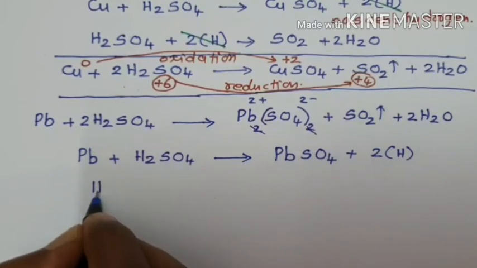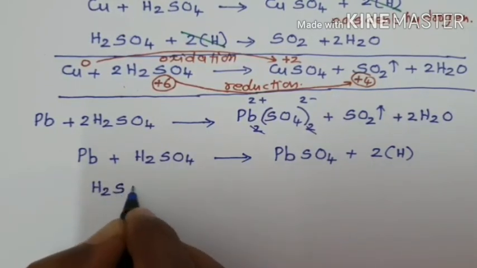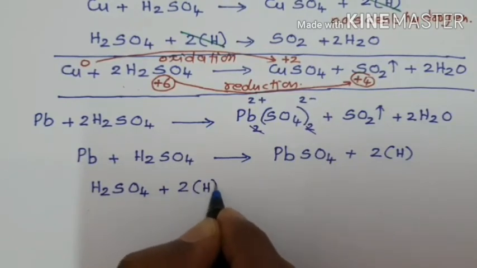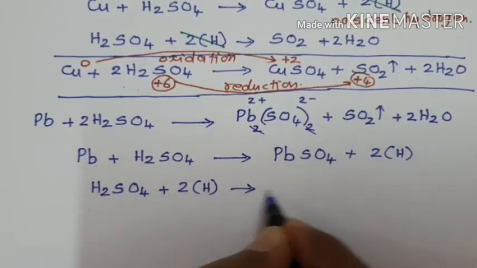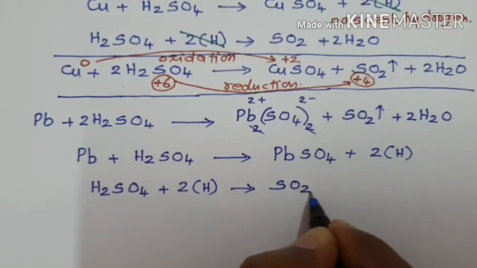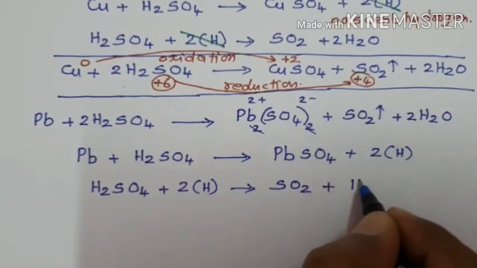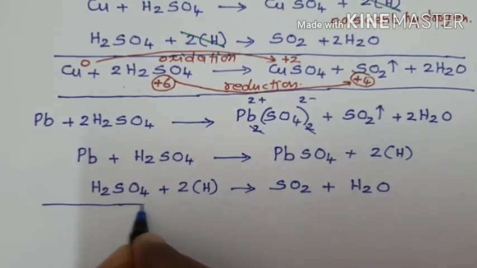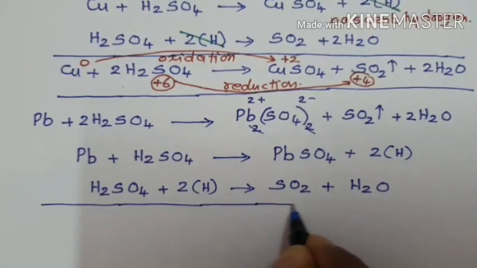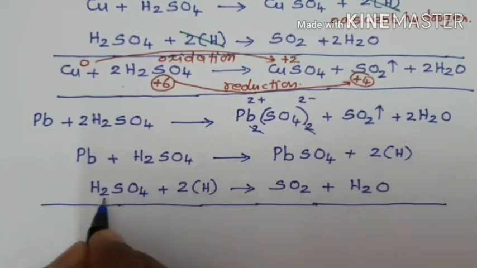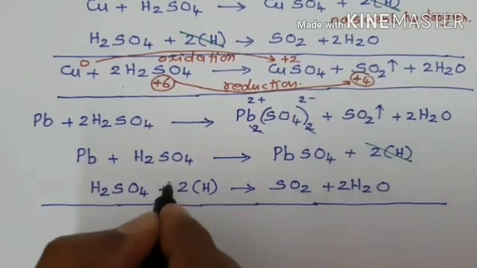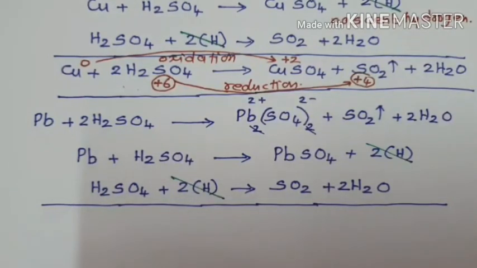That nascent hydrogen reduces sulfuric acid into sulfur dioxide and H2O. Now, balance the second equation. 4 hydrogen, 4 hydrogen. And when we add these two reactions, 2 hydrogen get cancelled.